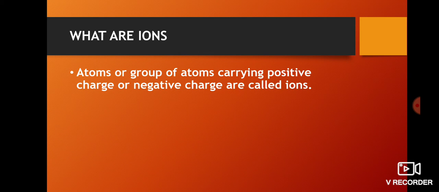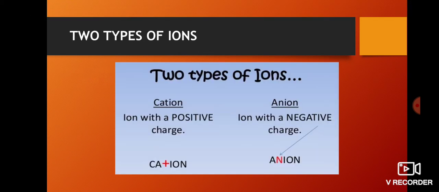There are two types of ions, that is cation and anion. Cation means ion with a positive charge, and anion means ion with a negative charge. So cation means positive charge, anion means negative charge.